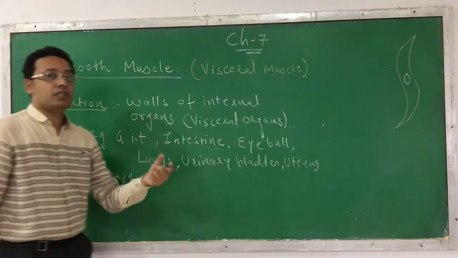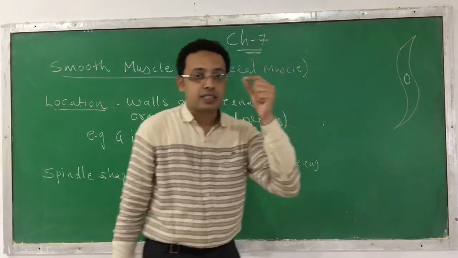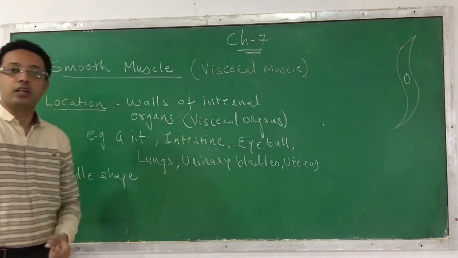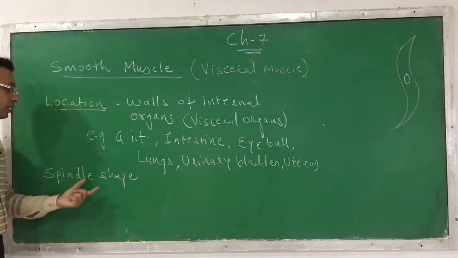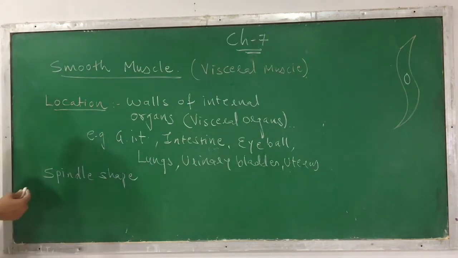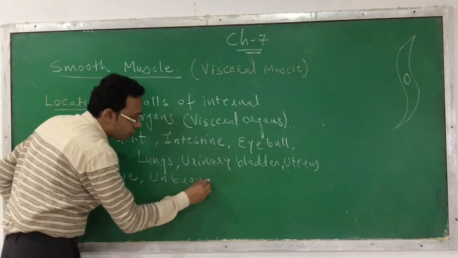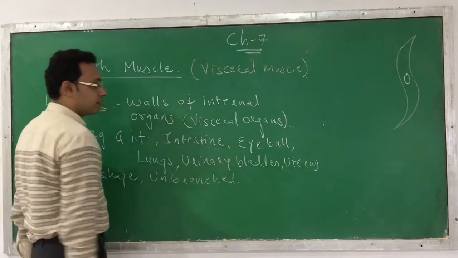Skeletal muscles occur in bundles or groups, but this muscle occurs singly or individually. Bundles or groups cannot be found. It is also unbranched, there is no formation of branches.